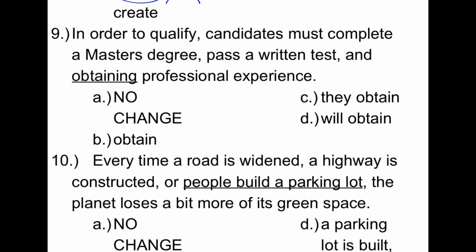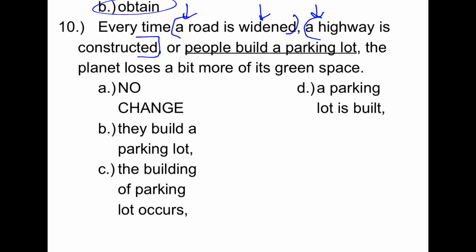Number 9, we see complete, pass, and obtain. Not obtaining, and we don't need extra helping verbs or pronouns. For 10, pay close attention to the structure of the items in a list. We need the article in front of the noun, and then we have is something. So the best choice here, D.